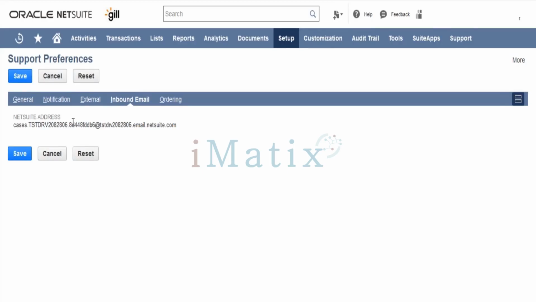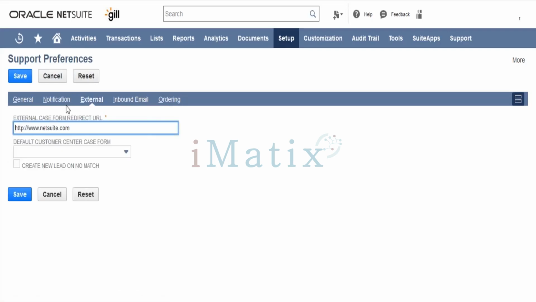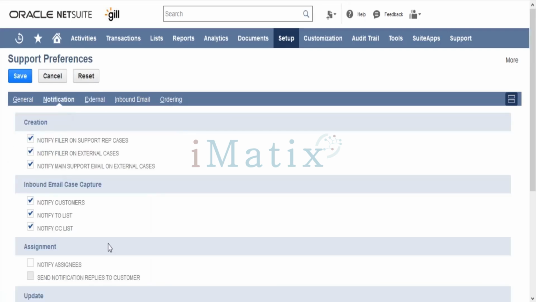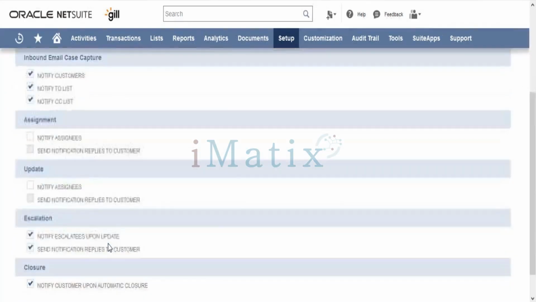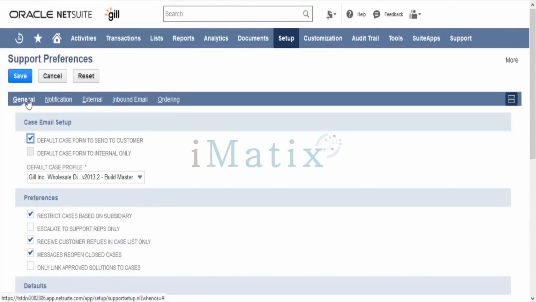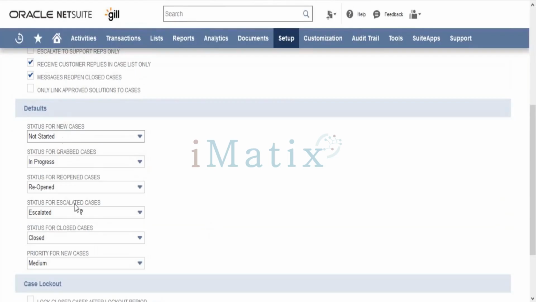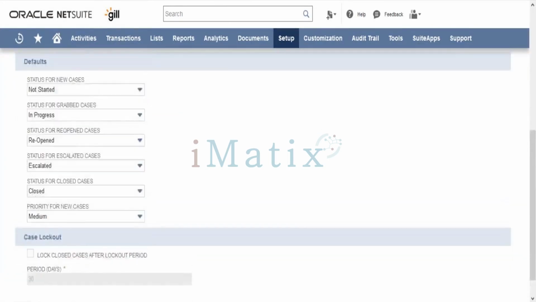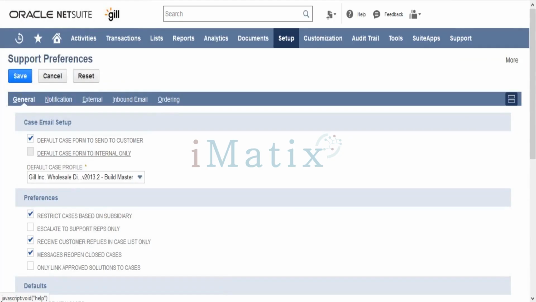You can define the particular email ID here if you want to. You can also define how the escalations should happen. If a case gets created, what should be the status of it? What are the other statuses that you would like? That can be defined under the support preferences.